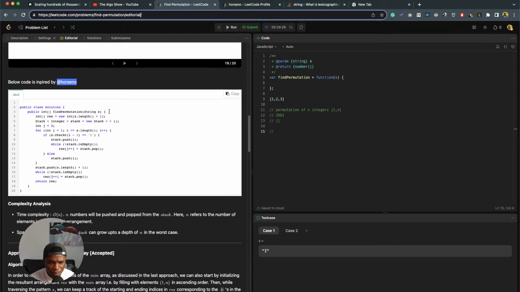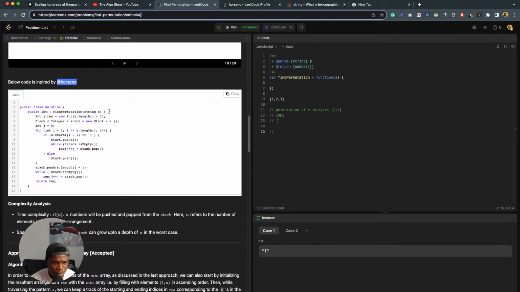Else we keep adding to the result array, and then when we empty the stack, or else we just keep pushing items.